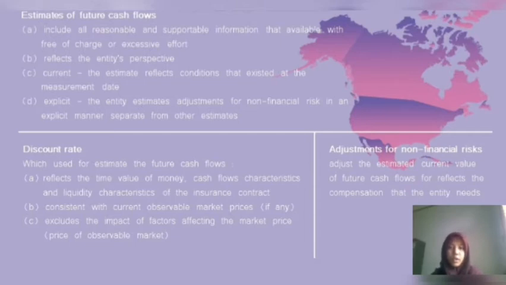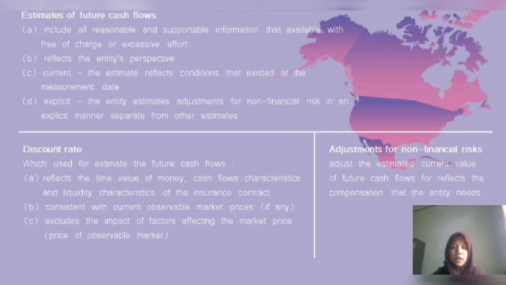The discount rate, which is used to estimate the future cash flows, first reflects the time value of money, cash flow characteristics, and liquidity characteristics of the insurance contract. Then it is consistent with current observable market prices, if any, for financial instruments with cash flows whose characteristics are in accordance with the insurance contract.